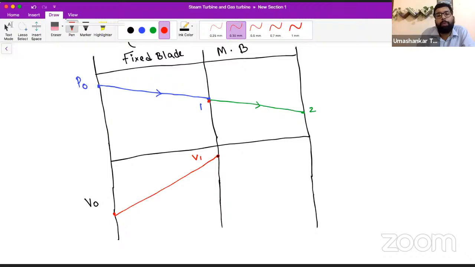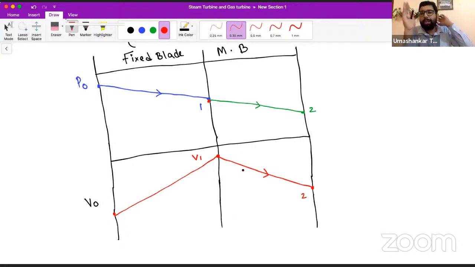From point one, when the steam enters the moving blade, pressure and velocity both will be decreasing. As the striking takes place in the moving blade, the loss of momentum will take place, because ultimately we have to rotate the wheel. So in order to rotate the wheel, we have to have the loss of momentum. When the loss of momentum takes place in the moving blade, the velocity certainly decreases.